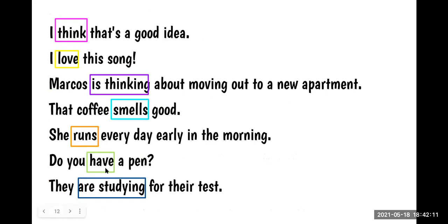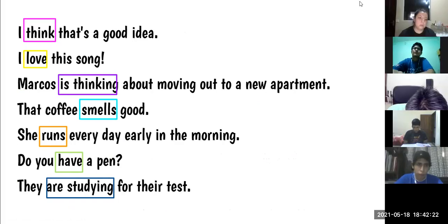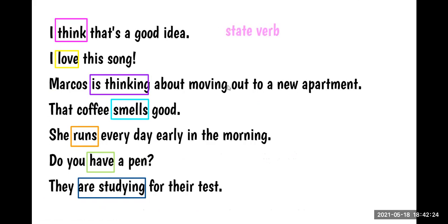I want you to tell me if these examples are state verbs or action verbs. For example, number one, I think that's a good idea. State verb or action verb? State verb. Why? Because it expresses opinion. I love this song. State verb. Marcos is thinking about moving out to a new apartment. Action verb, right?